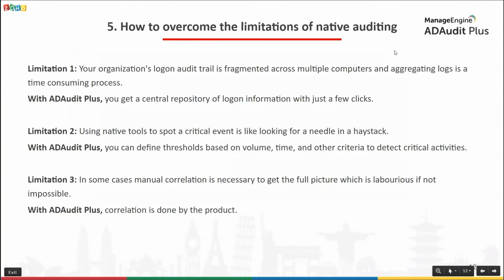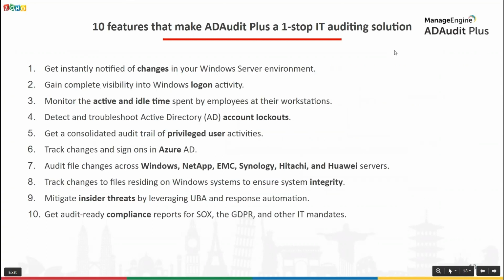We then looked at the limitations of native auditing and how AD Audit Plus helps you overcome these limitations, how AD Audit Plus eases the process of auditing logons. And then I gave you a very brief overview of AD Audit Plus.